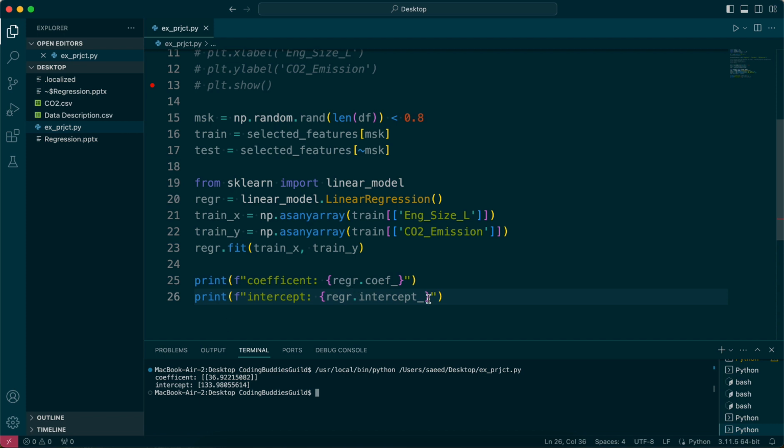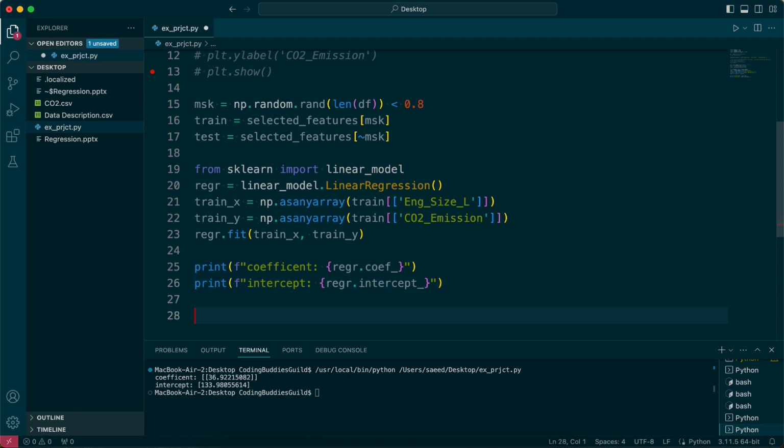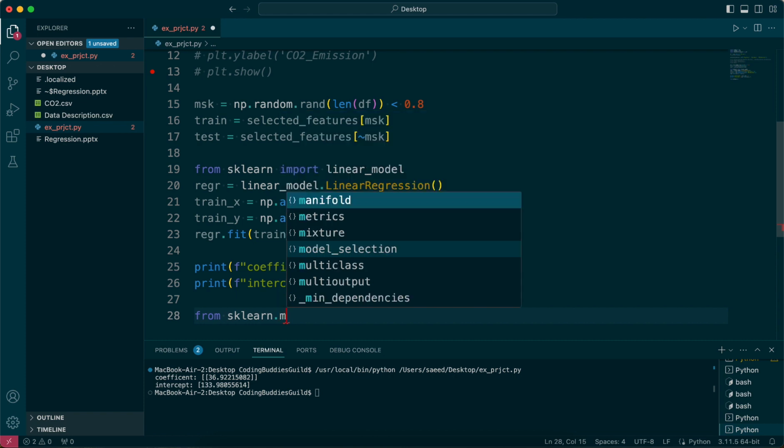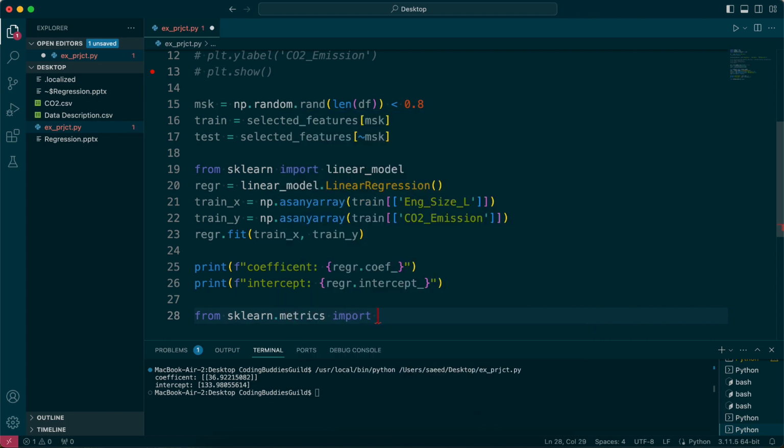That's awesome. Cool. So I train my model, and the next thing I need to do is to evaluate the model to see how good of a model I have. So I'm just going to go from scikit-learn. Again, I'm importing something. It's a good practice to keep it at the top of the file, but for the sake of this video, I'm just going to keep it here. So from scikit-learn.metrics, import R2 score, right?